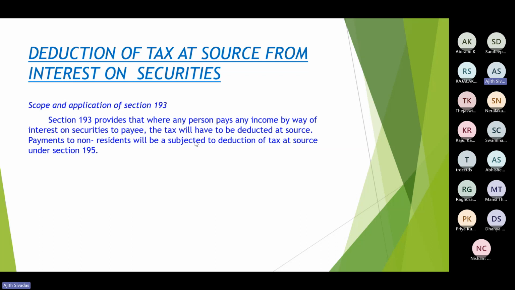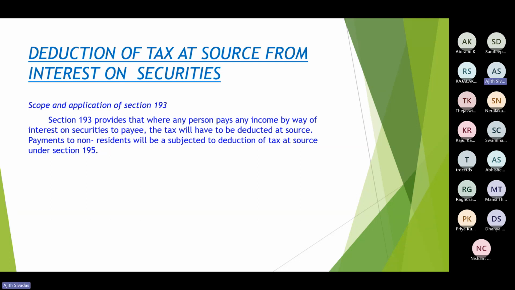The fundamental difference is that 193 deals with interest on securities. Securities meaning debentures, bonds, all sorts of securities, if any issued by an organization. On such securities, if any interest is being paid, other than to a non-resident.